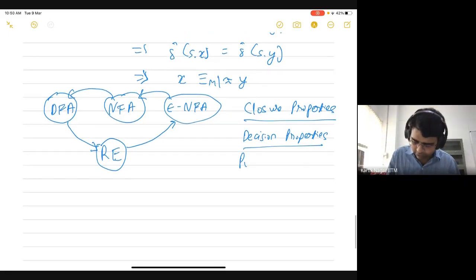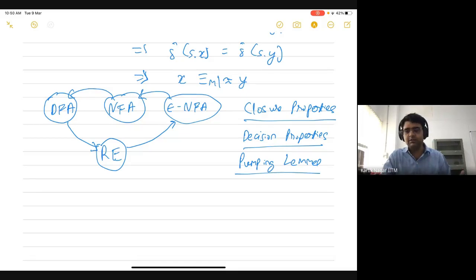And finally, we also saw some limitations of a regular language. So we proved this pumping lemma, which can be used to show that some language is not regular. There are many languages which are not regular, and in order to show that some language is not regular, we can use the pumping lemma, or more accurately, we can use the contrapositive of the pumping lemma.